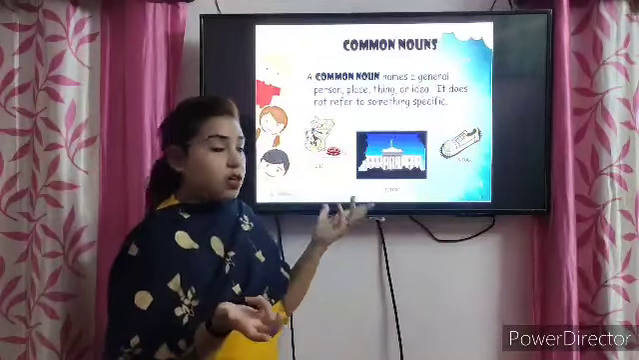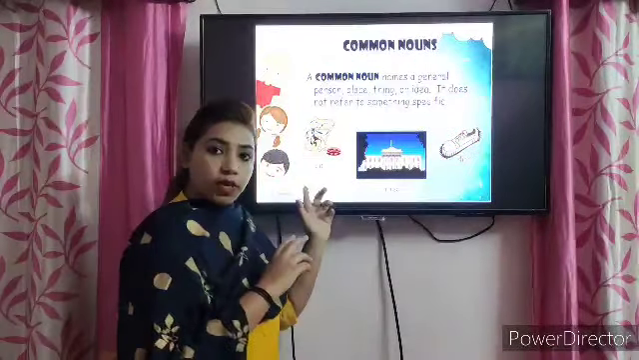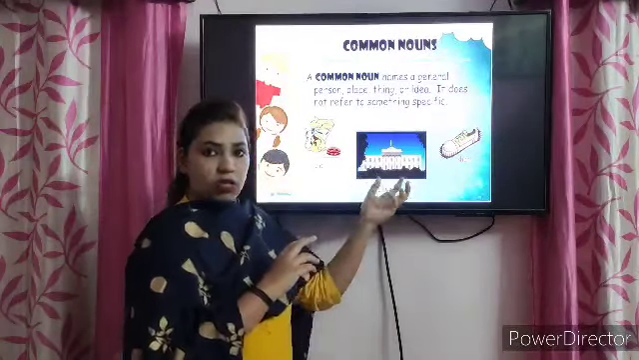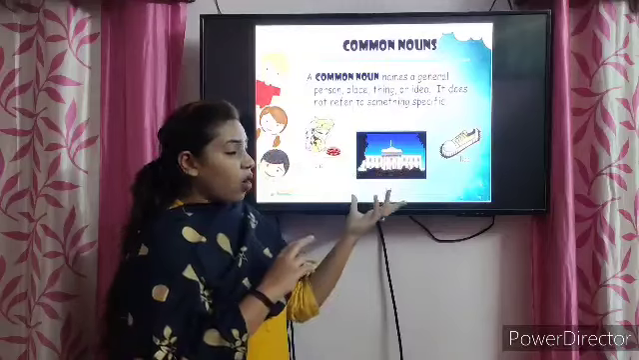मुझे नहीं उसका नाम पता. So this is only a cat. This is a common noun. Second, house. I have not given the name. So this is a common noun.